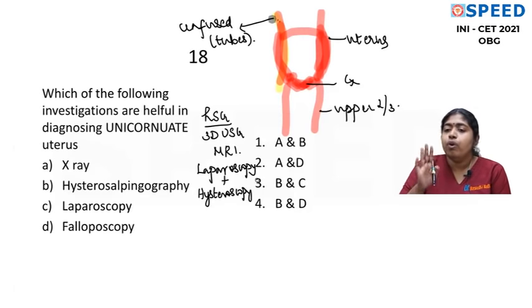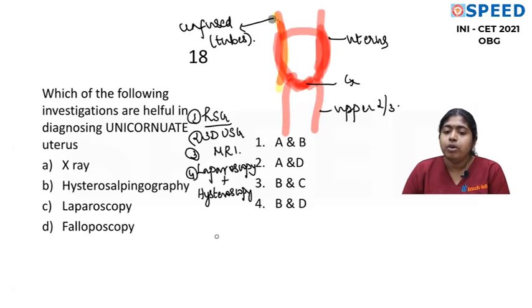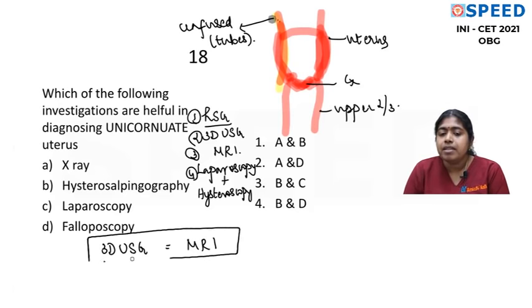So the 4 important investigations for any uterine anomaly are HSG, 3D ultrasound, MRI and laparoscopy. If someone asks what is the best for all the Mullerian anomalies, I would say MRI is the best, but now we have 3D ultrasound, which is still cheaper. So 3D ultrasound and MRI come as the best investigations.